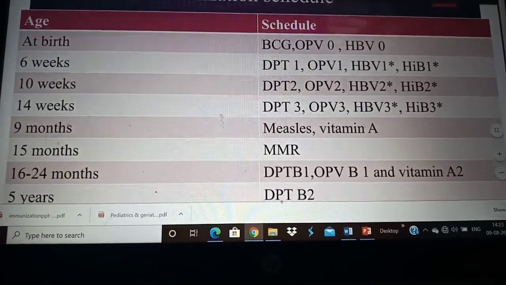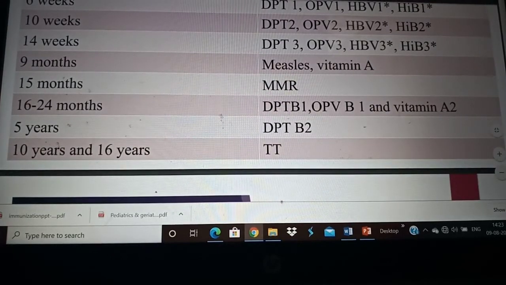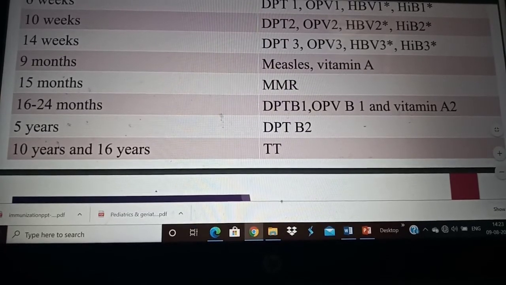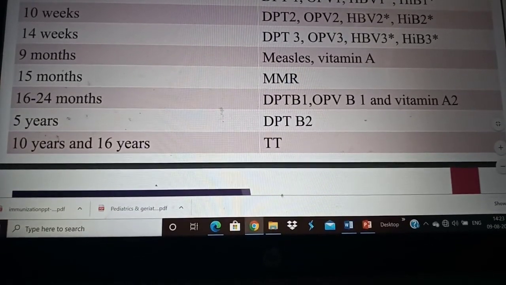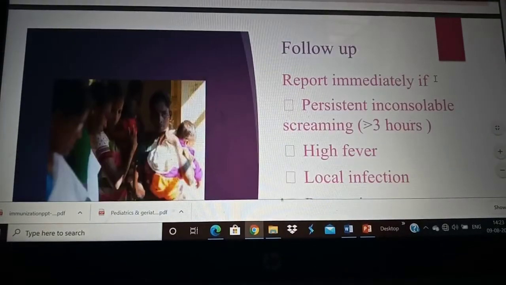At 9 months, we give measles and vitamin A. At 15 months, we give MMR vaccine. At 16 to 24 months, usually by 1.5 years, we give DPT first booster, OPV and vitamins. At 5 years, we give DPT booster 2. At 10 and 16 years, we give TT.